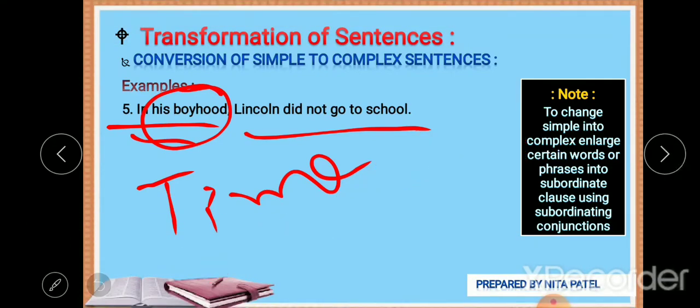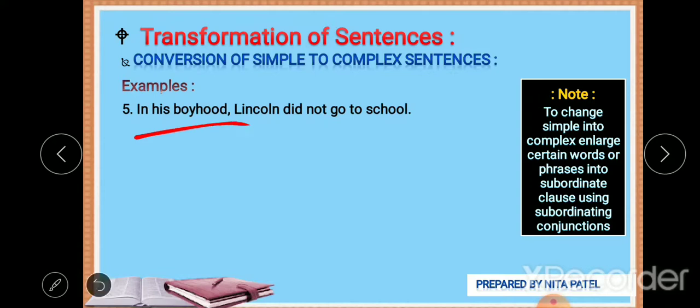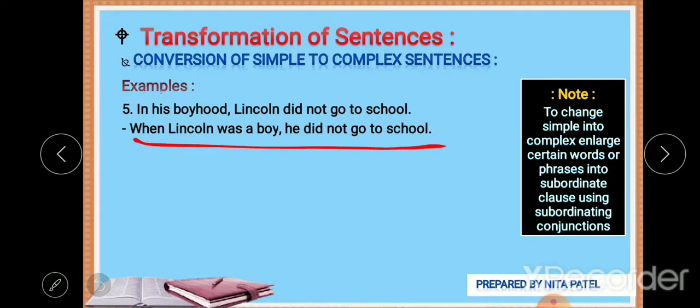So here we can use when. Lincoln was a boy. Boyhood means when he was a boy. When Lincoln was a boy, he did not go to school. What a lucky man.